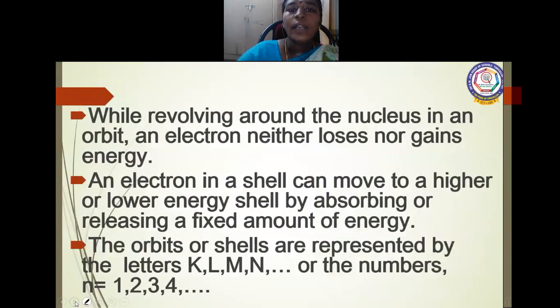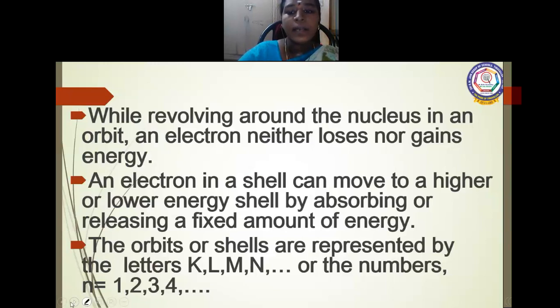While revolving around the nucleus in an orbit, an electron does not lose or gain energy. An electron in a shell can move to a higher or lower energy level, absorbing or releasing a fixed amount of energy.